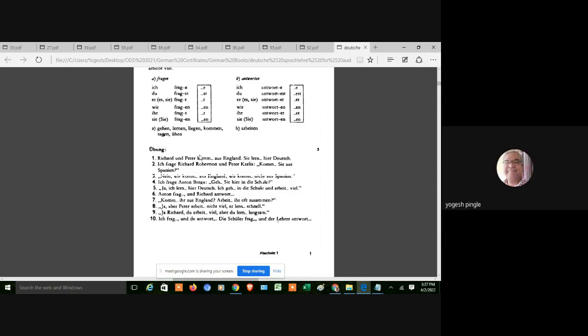Here we are going to solve the exercise related to the verb.